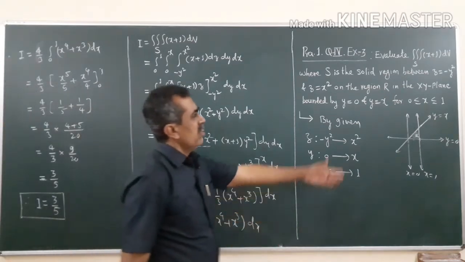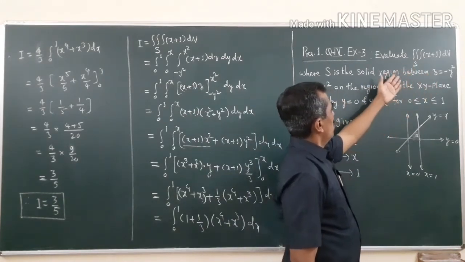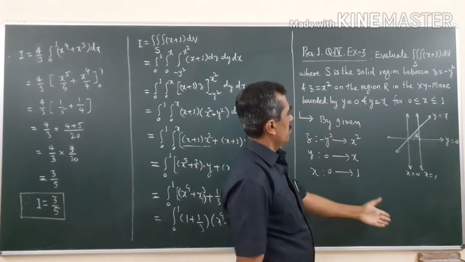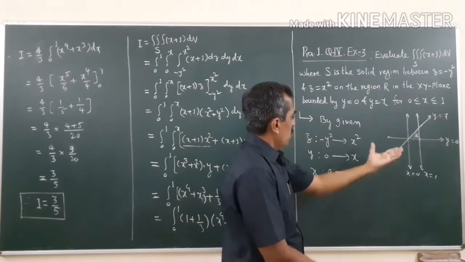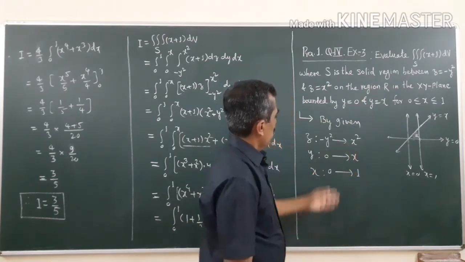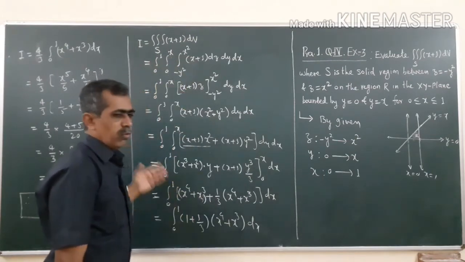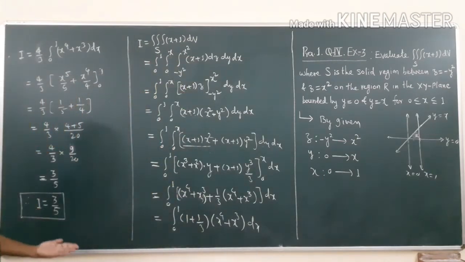So see, you have been given the limits. Just use the limits of z. Very simple limits given. This is the base of that solid in R2. So use these limits and just try to evaluate the integral. Finally you will find the answer as I is equal to 3 by 5. So just take a screenshot of this.